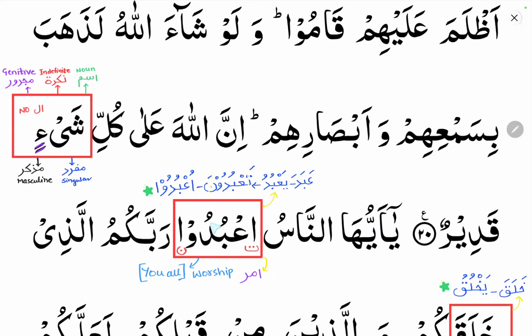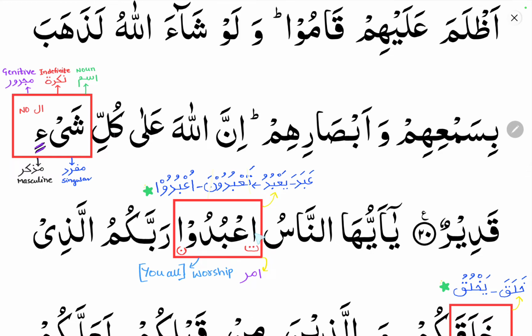So we have started with na'budu, iyyaka na'budu. So it is a'budu. It starts from abada, ya'budu. Abada is the past tense, ya'budu is the fe'lul mudari. From this fe'lul mudari we will get ta'buduna. You will learn this in the conjugation of a verb. From this ta'buduna you will get fe'lul amr. The ta, the sign of the fe'lul mudari, is removed, and the noon will be dropped. So you will get ubudu.